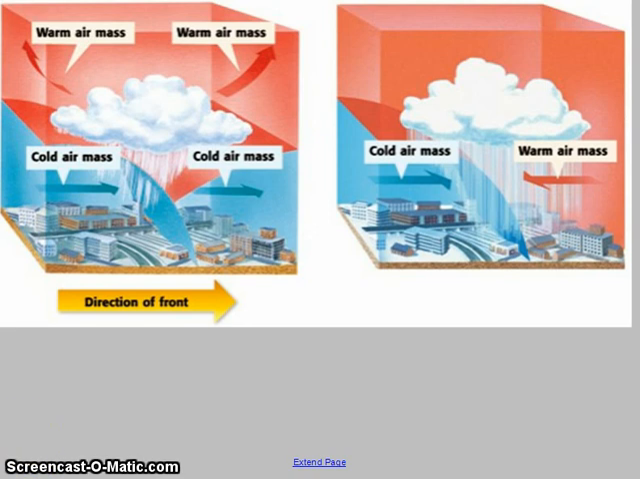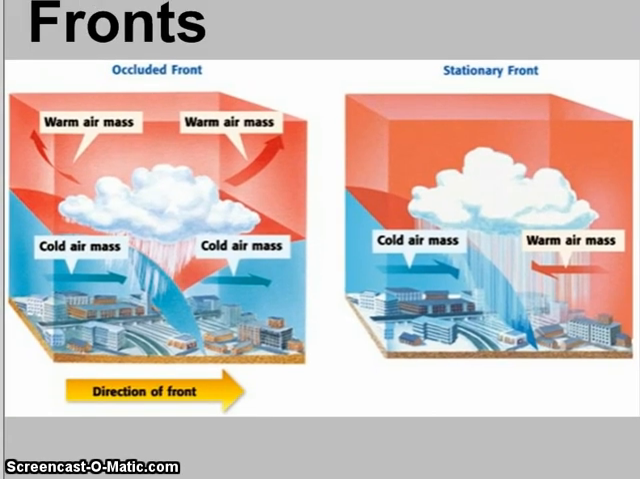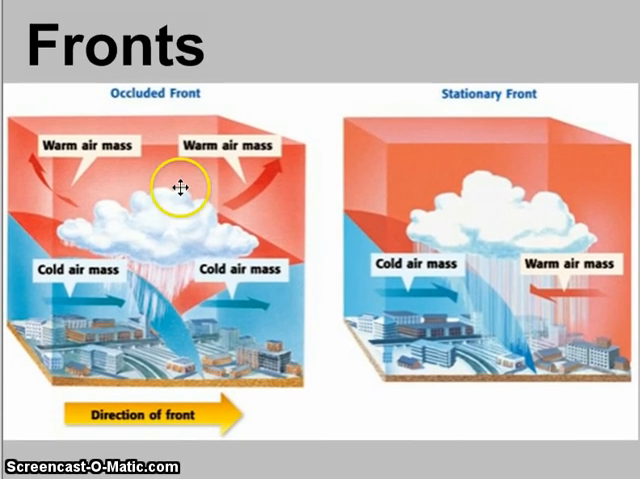So let's look at this really quick. An occluded front, notice you actually have three different fronts that are coming together. We have cold air, even cooler air, and then warm air. Notice that as the two cooler air masses meet, the warm air is then pushed up.